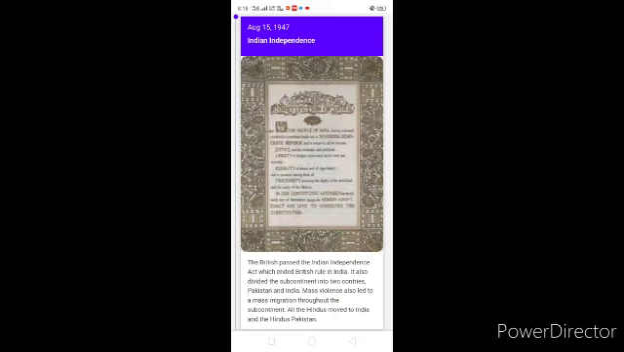August 15, 1947, Indian independence. The British passed the India Independence Act, which ended British rule in India. It also divided the subcontinent into two countries, Pakistan and India. Mass violence also led to a mass migration throughout the subcontinent. All the Hindus moved to India and the Muslims to Pakistan.